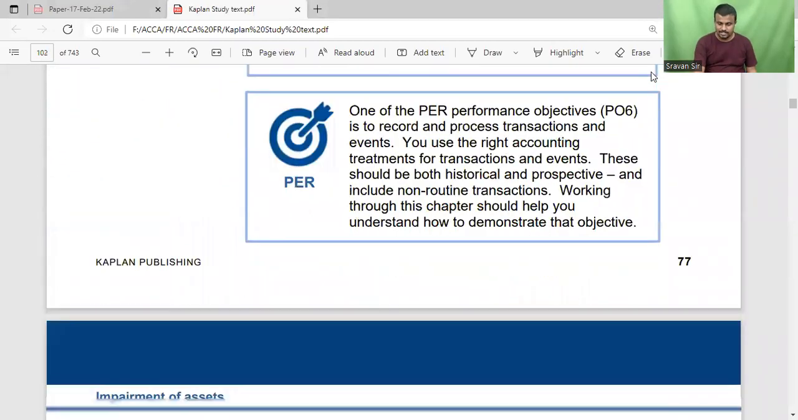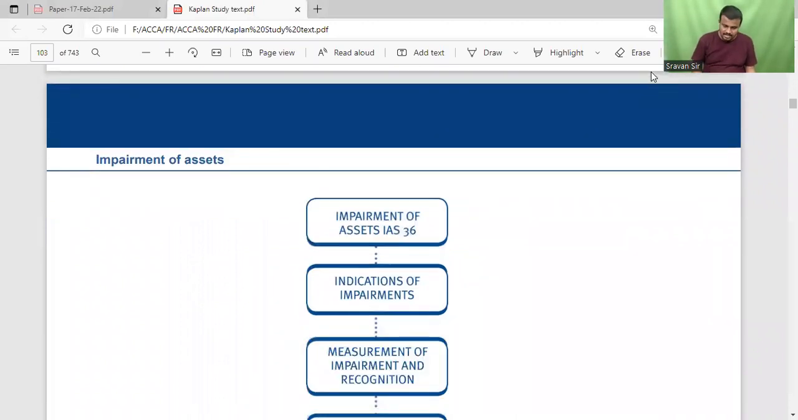So coming to the next standard, IAS 36, impairment of assets. Generally, what is meant by an impairment? Impairment is nothing but a sudden decrease in the value of an asset.